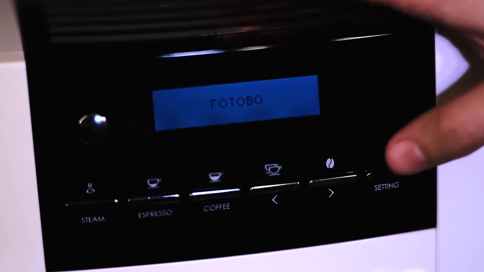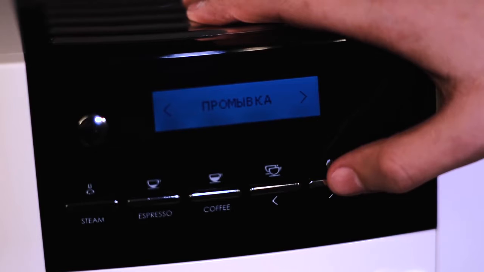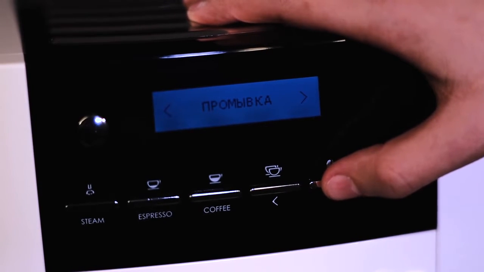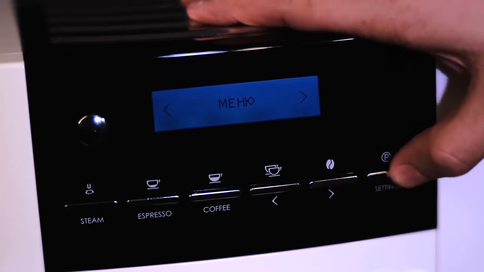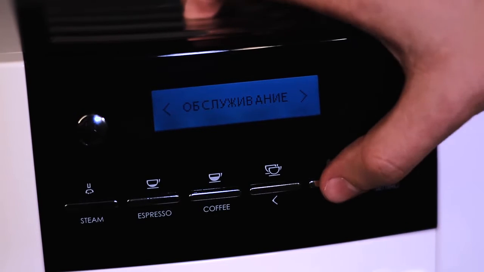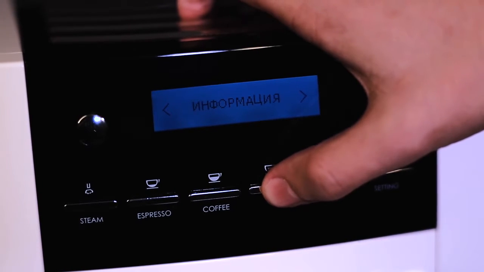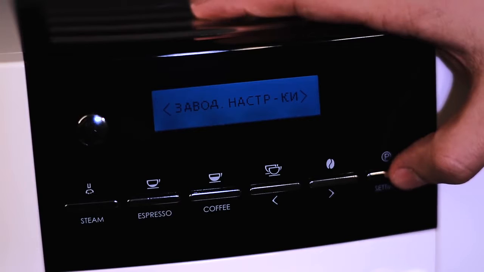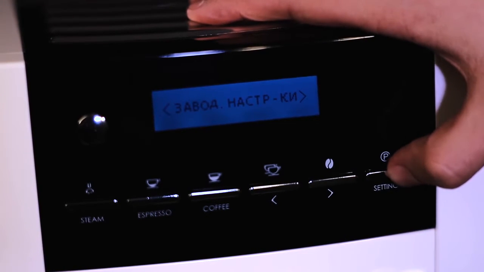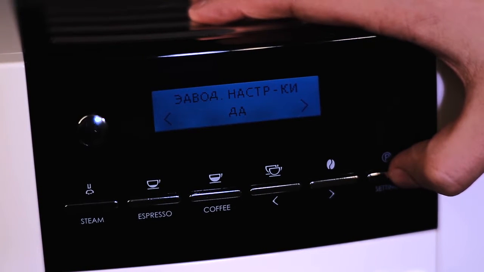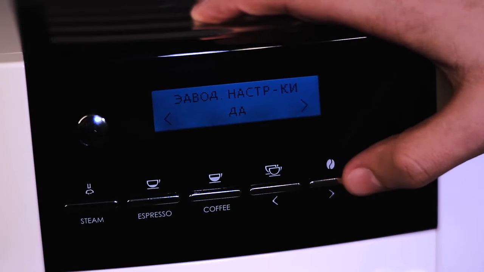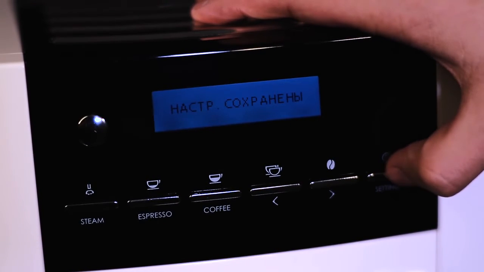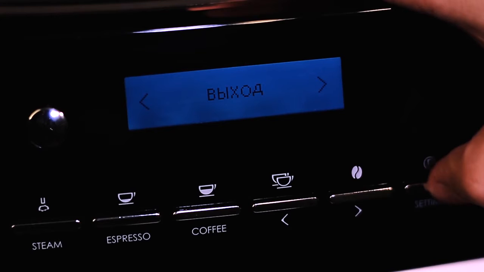Press Settings button to enter program mode. Use navigation buttons to find menu point Menu and confirm your choice by pressing Settings button. Using navigation buttons, find menu point Factory Settings and confirm your choice by pressing Settings button. Using navigation buttons, choose Yes or No and confirm your choice by pressing Settings button. To exit program mode, wait until display message shows Ready.